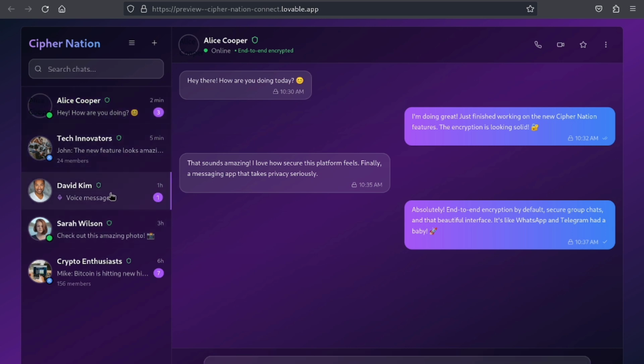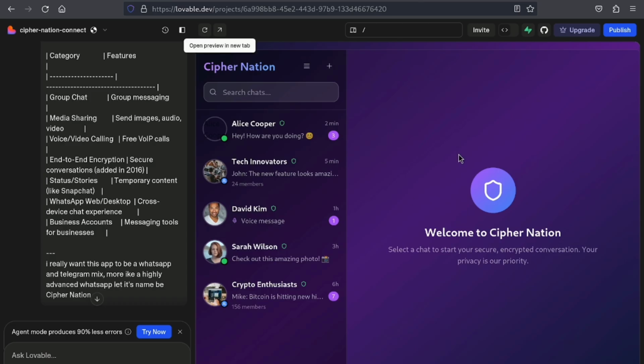Now I'll tell you a shocking thing. You might wonder that, okay, we're going to have to code the backend and all that. Lovable can do everything for you. Lovable does the backend. In fact, you can integrate Supabase to Lovable, and I'm going to tell you about Supabase very soon.